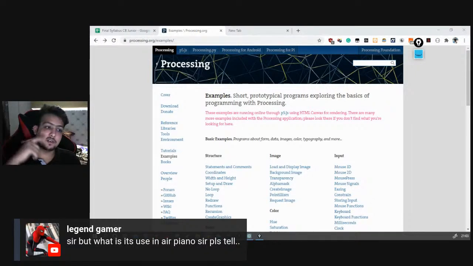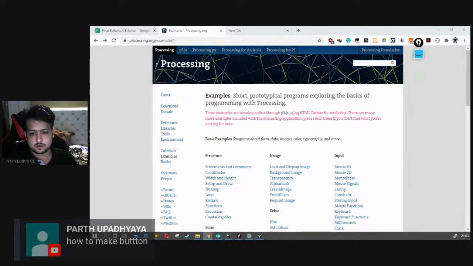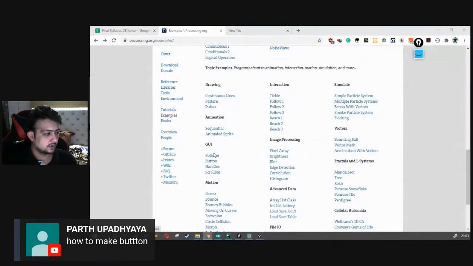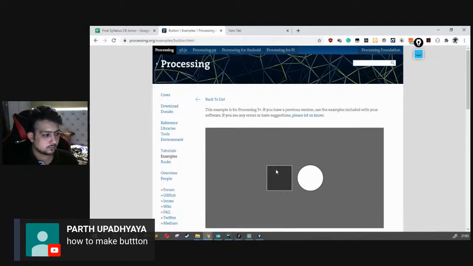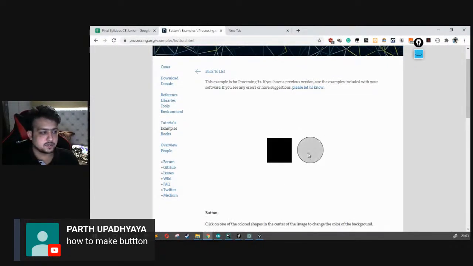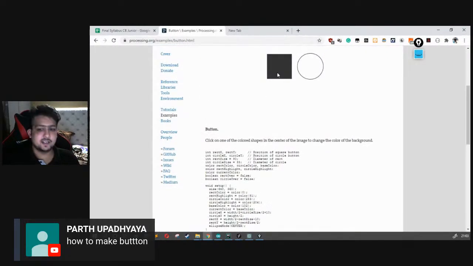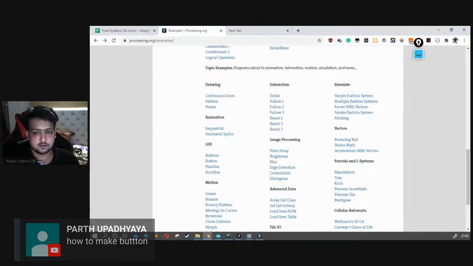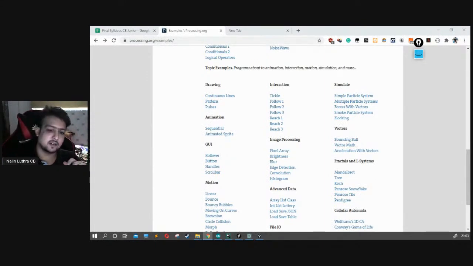The air piano I showed in the first video lecture when we started the whole thing is basically a development using Arduino, where you can just move your hand over it and it will play some sounds. That's what air piano is. To make a button, you can see it over here, it's given in the GUI library. It's simple. When you go to an area which has already been defined, in that case it changes things. So that's how you make a button. You just make an area, you go into that area, and that's how you move forward.